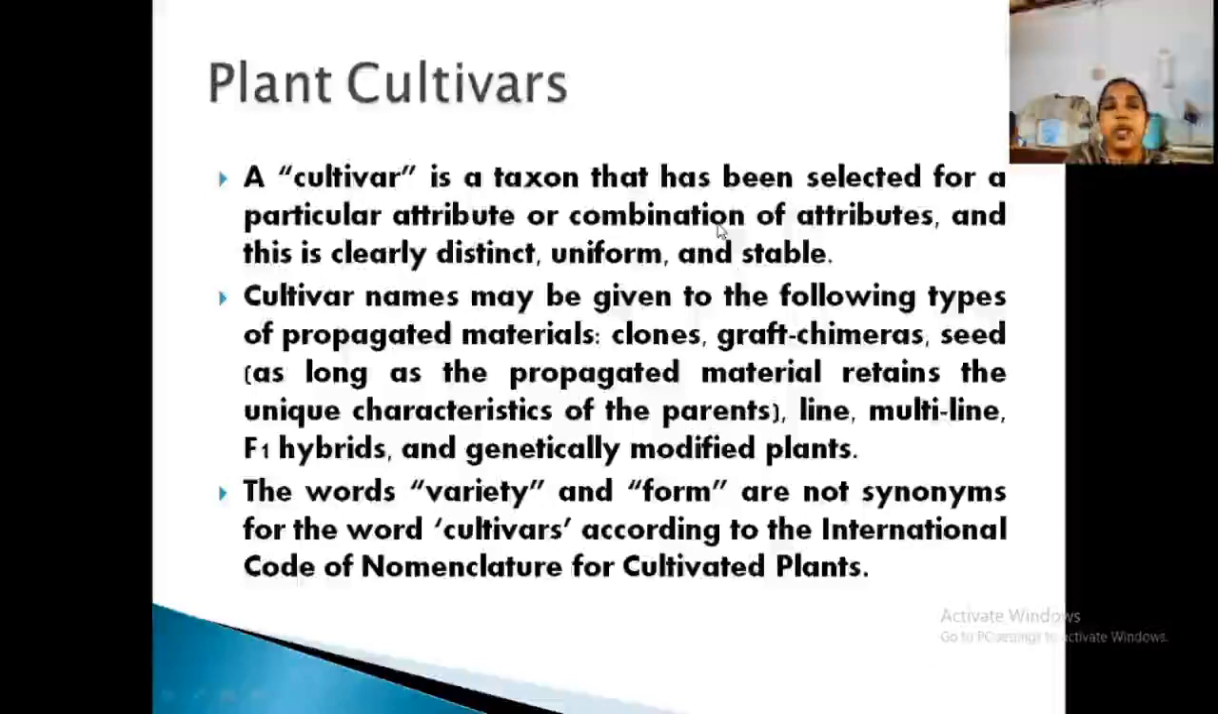Clear? Now, another naming is of cultivars, plant cultivars. What is a cultivar? It is a taxon selected for a combination of attributes. It may come from mutation breeding, polyploidy breeding, tissue culture, clones, chimeras. They are all cultivars. So the words variety and form are not synonyms. We have to remember it: variety and form are not synonyms of the word cultivar. They are all different. Clear?